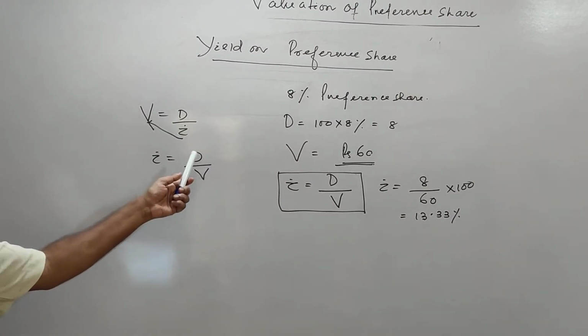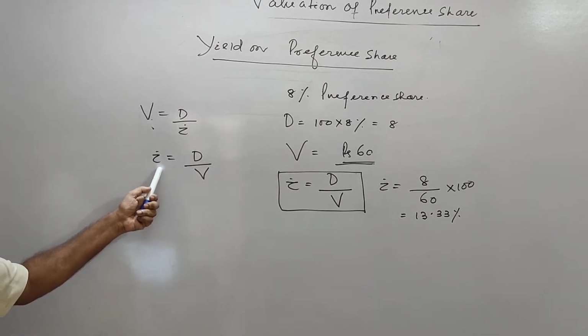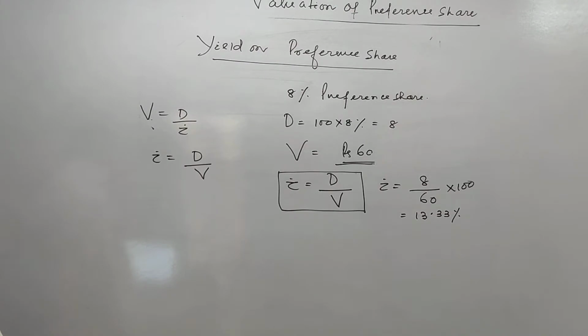So this is the V equal to D by I. If we take I here, this will be D by V. That will be yield on preference share.